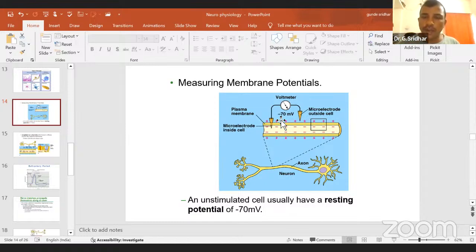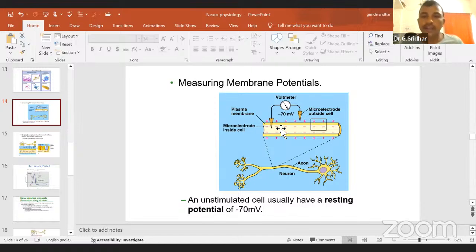For example, you have opened the channel, then more sodium ions influx, the cationic charge will be increased and the anionic charge will be decreased. This is called ionic disequilibrium. This ionic disequilibrium across the cell membrane is called the depolarization condition.